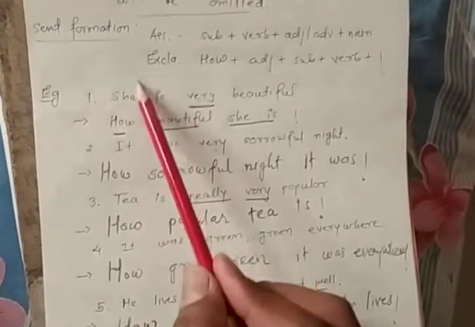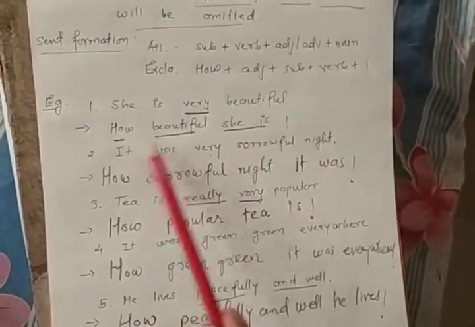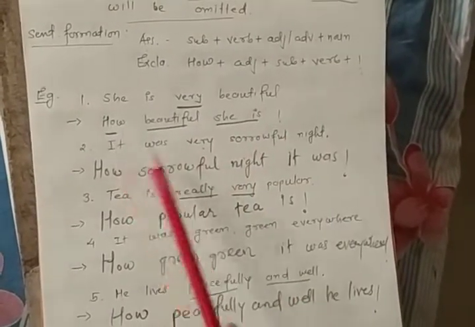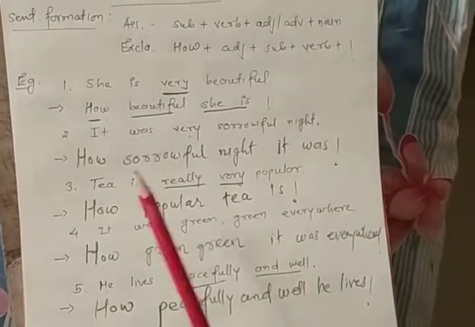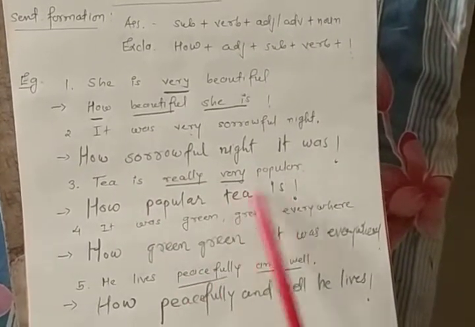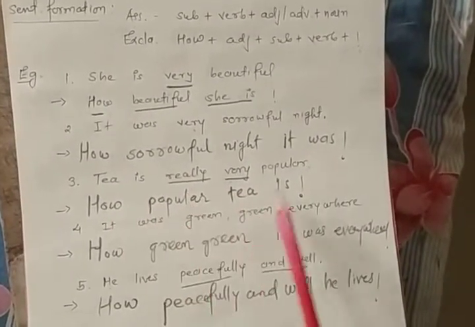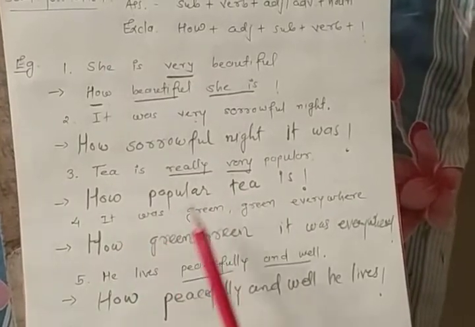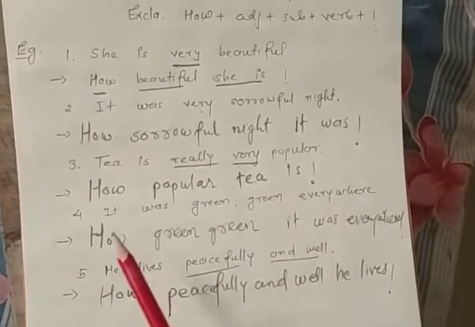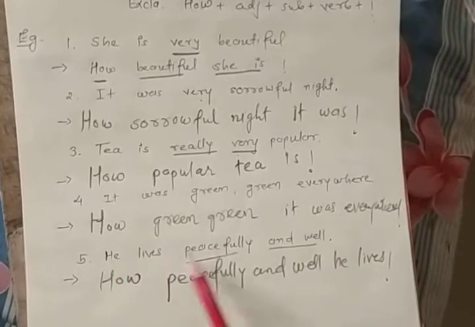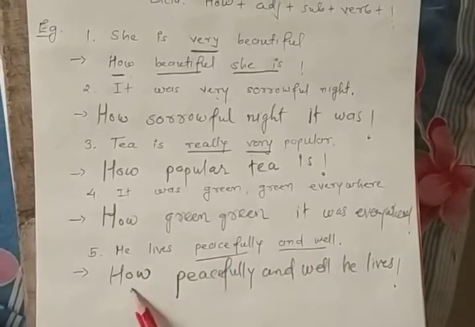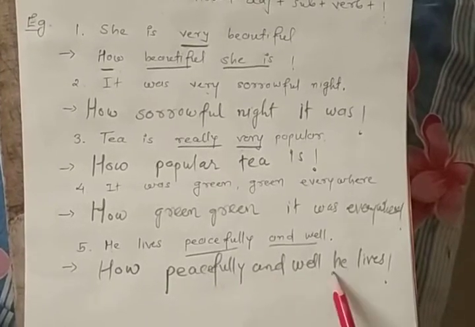Once again, sea is very beautiful: how beautiful sea is. Second, it was a very sorrowful night: how sorrowful night it was. Tea is really very popular: how popular tea is. It was green everywhere: how green it was everywhere. He lives peacefully and well: how peacefully and well he lives.